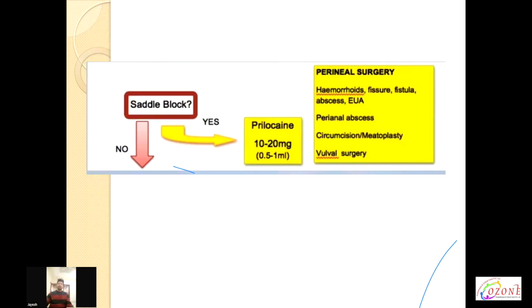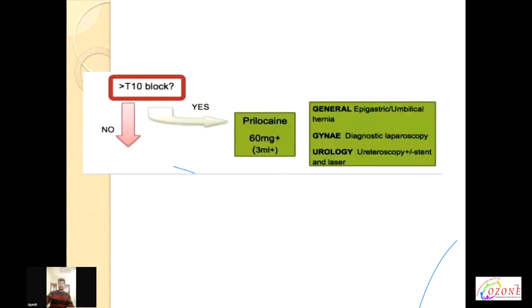If a saddle block is required, we use it for various perianal surgeries like hemorrhoids, fissure, fistula, abscess, perianal abscess, or vulval surgery. In that case we can use prilocaine with a low dose of 10 to 20 milligram, that is 0.5 to 1 ml only, or we generally use bupivacaine 5 milligram, that is 1 ml. If more than a T10 block is required, then prilocaine with a little higher dose of 60 milligram, that is 3 ml, can be used, or routinely we use bupivacaine 2 ml, 10 milligram.